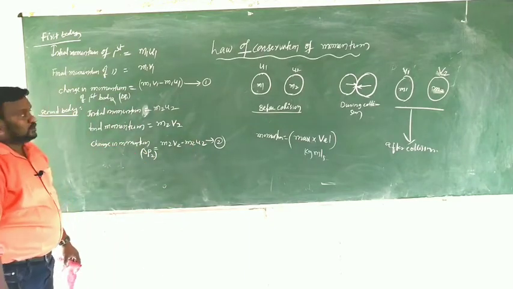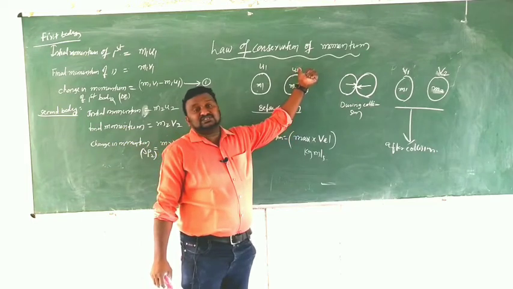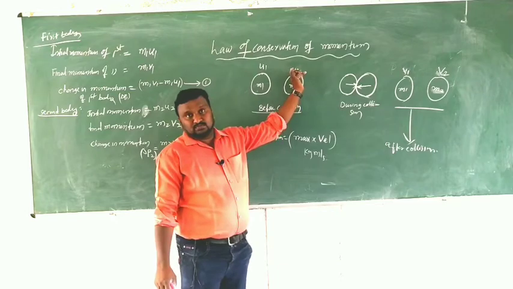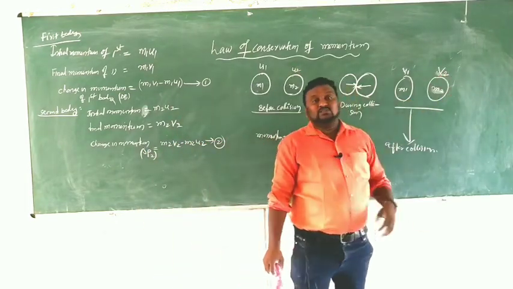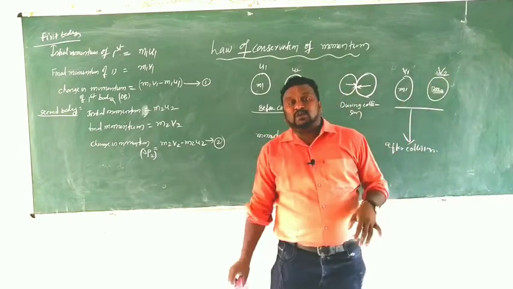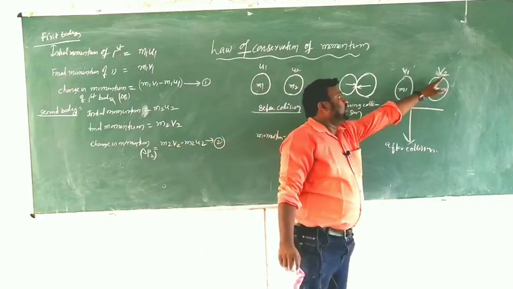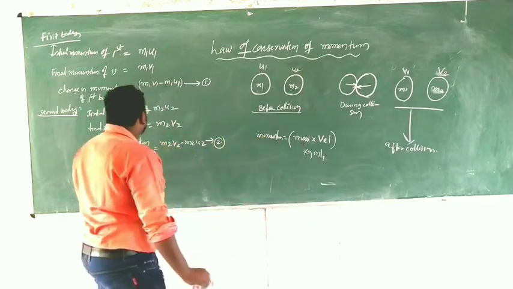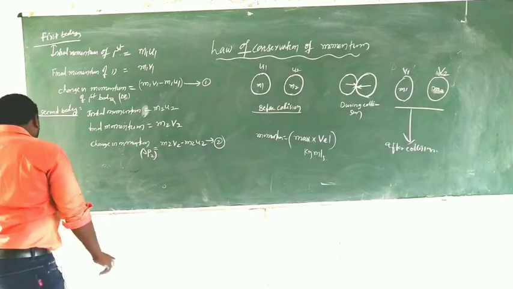Okay children, simple. The initial velocity of the second one is u2, so the initial momentum is m2 u2. The final velocity of the second body is v2, so the final momentum is m2 v2. Here change means m2 v2 minus m2 u2. Very simple. So by using that I wrote it like this. Clear, children?